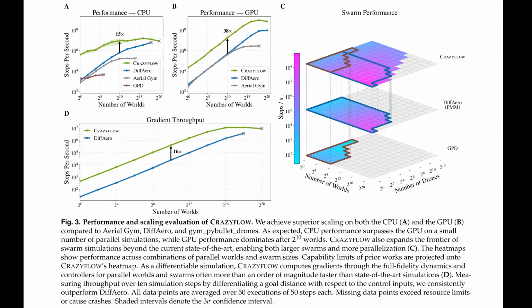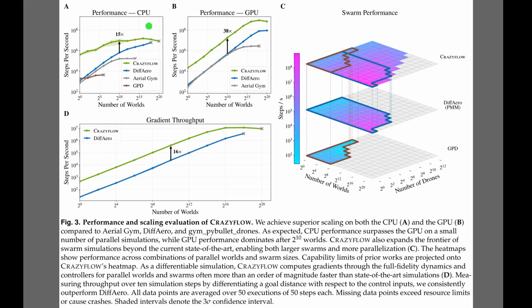While those controller applications demonstrate practical utility, Figure 3 breaks down the underlying computational performance of the simulator. Panels A and B compare simulation speed across central and graphics processing units, while Panel C shows swarm scaling. On a graphics processing unit, the system achieves a 38-fold speed advantage. Finally, Panel D highlights gradient throughput, showing a 16-fold improvement in calculating the mathematical gradients that drive learning.